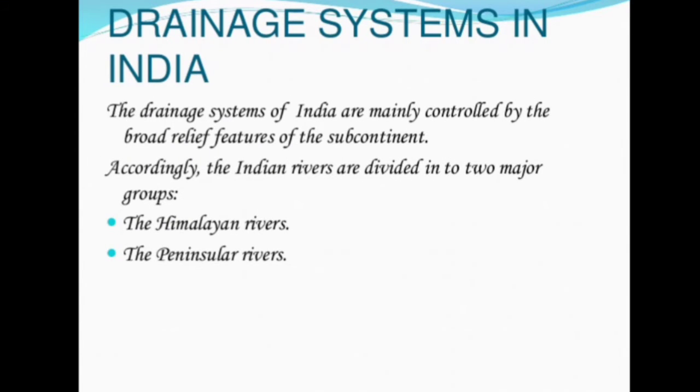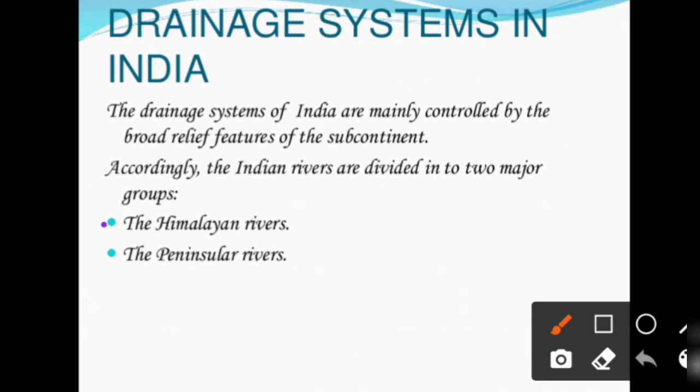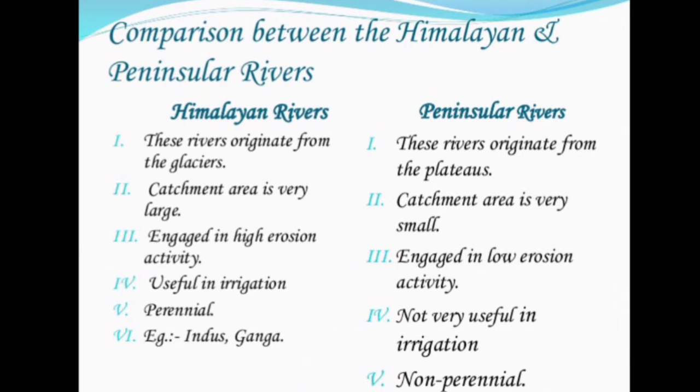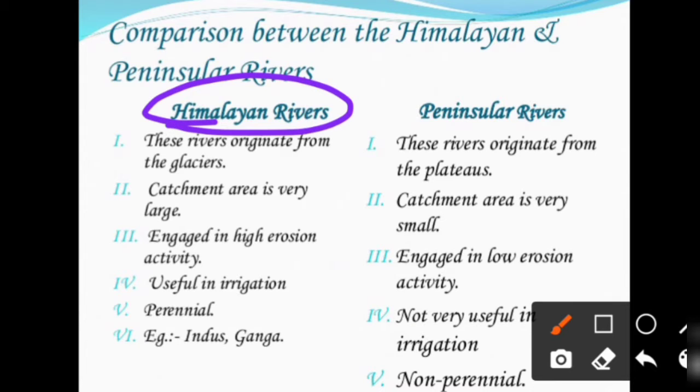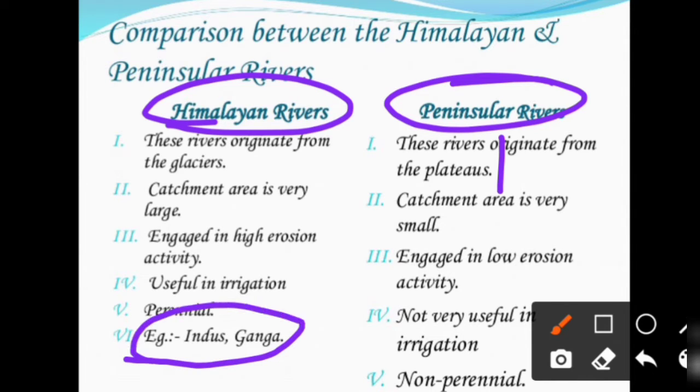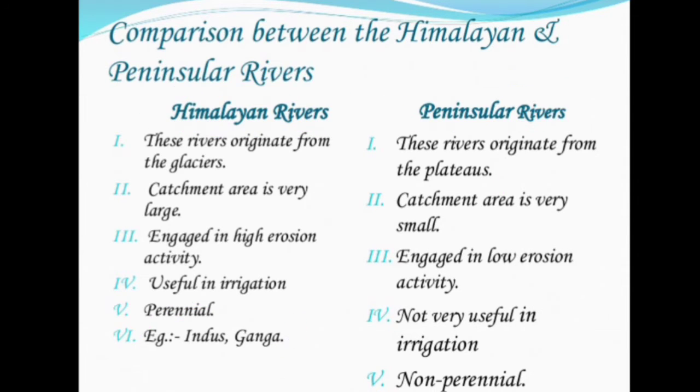Drainage system in India. There are mainly two types of drainage system. First is the Himalayan river system and second is the peninsular river system. If we compare the Himalayan and peninsular rivers, the Himalayan rivers are perennial throughout the year, whereas the peninsular rivers are seasonal. In rainy times the peninsular rivers have water, but the Himalayan rivers have water throughout the year. The main examples of the Himalayan rivers are the Indus, Ganga, and Brahmaputra, and of the peninsular rivers the Krishna, Godavari, Kaveri, and so on.